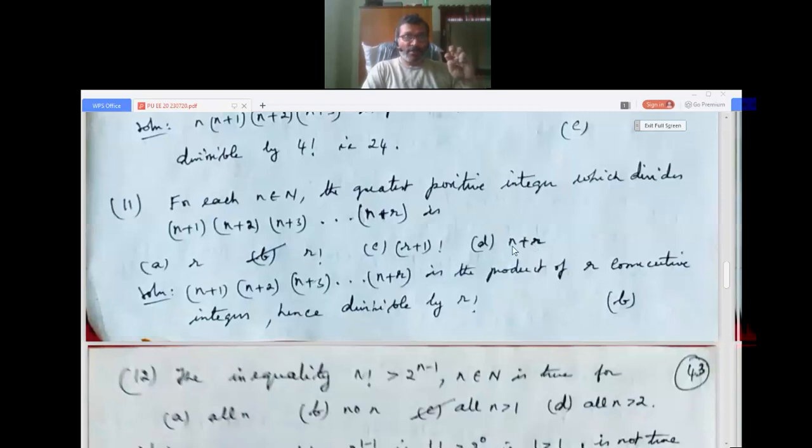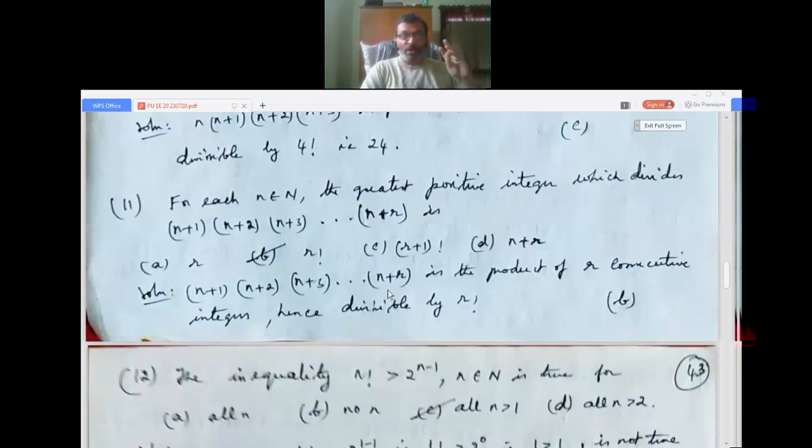Okay, so what we get here, we can see n plus 1, next comes n plus 2, one more, n plus 3, like that it goes to n plus r. So these are nothing but r consecutive integers, the same formula which I used in the 10th problem. We use it 3 times now. Very important. So this is r consecutive integers.